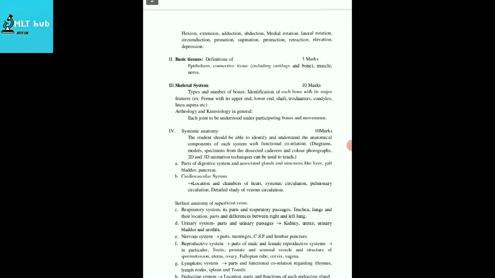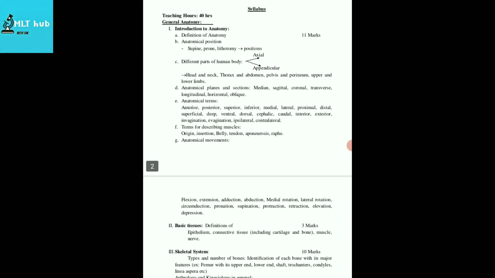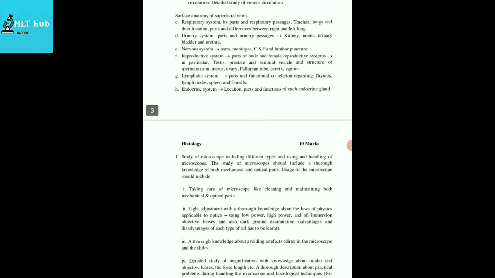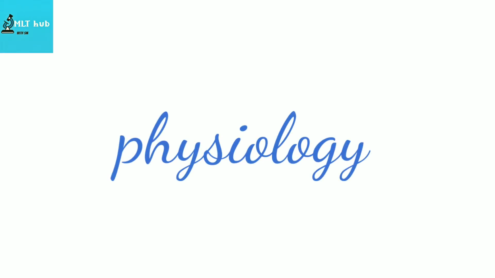Next, move to the next topic, that was systemic anatomy. In systemic anatomy, you will learn about every system like the cardiovascular system, respiratory system, urinary system, nervous system, and so on. So totally in anatomy, you will learn about introduction, tissues, skeletal, and systemic anatomy. That's all. Next, move to physiology.